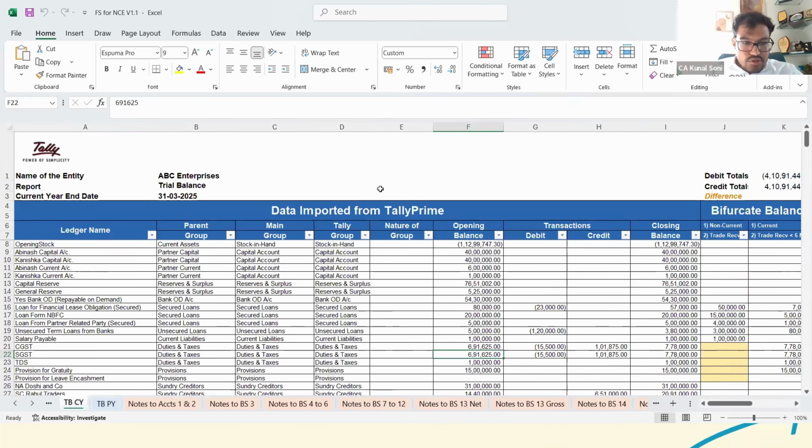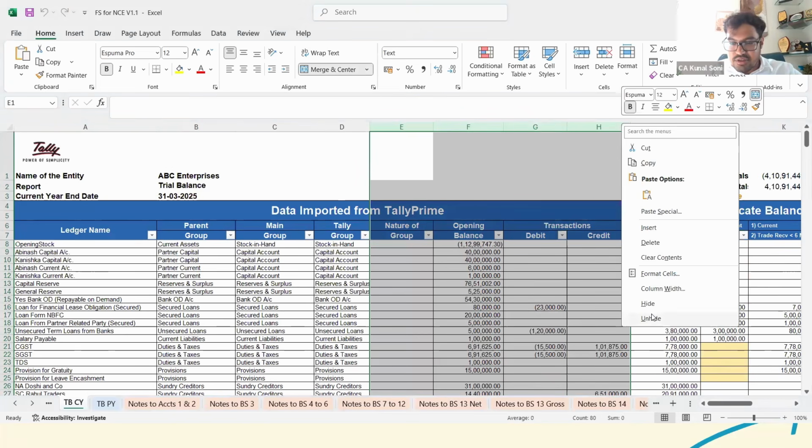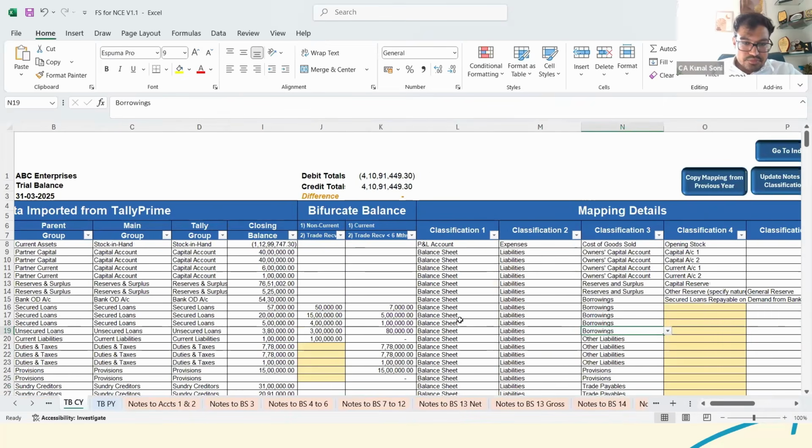So let's do one thing. I would just do the entire mapping for the same so that it gets a bit clear to everyone. See, we can hide and unhide the same also. I'm just even mentioning the balances for the same.